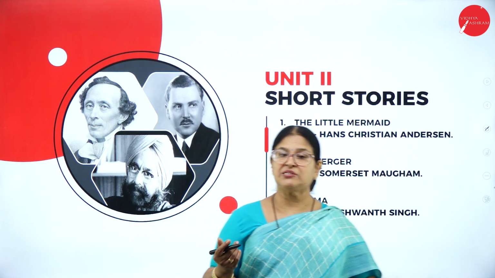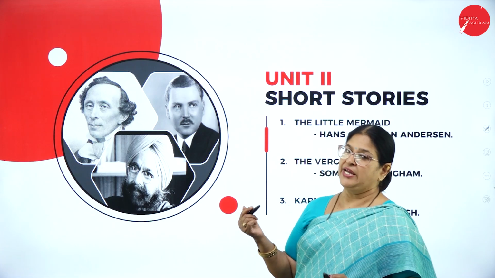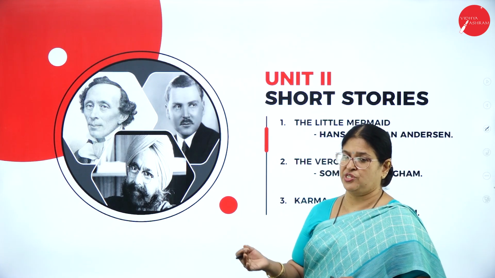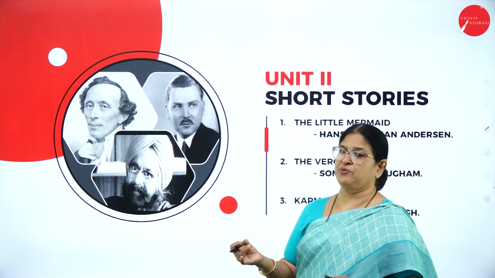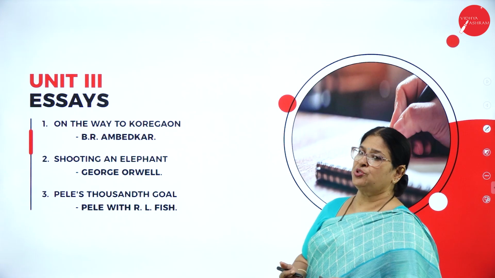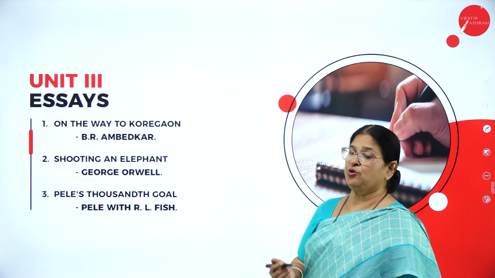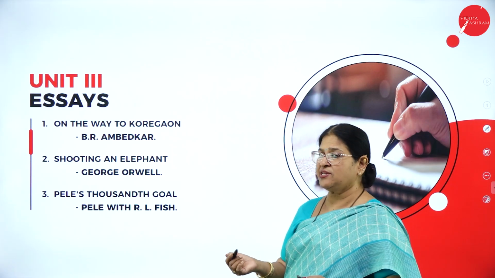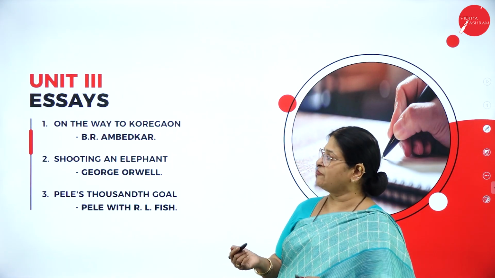Hope I am clear with the second unit of your English syllabus that includes the 3 short stories. Unit 1, 6 poems. Unit 2, 3 short stories. Moving on to Unit 3, as I said, Unit 1 poems, Unit 2 short stories, Unit 3 essays, and Unit 4 is the language component.